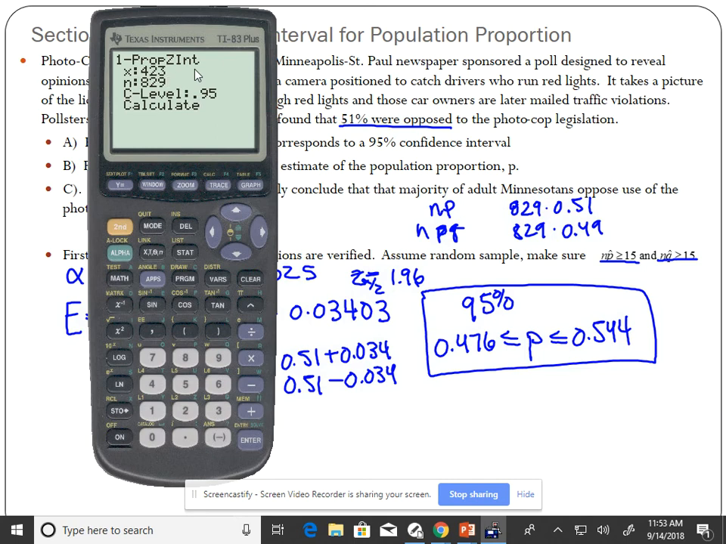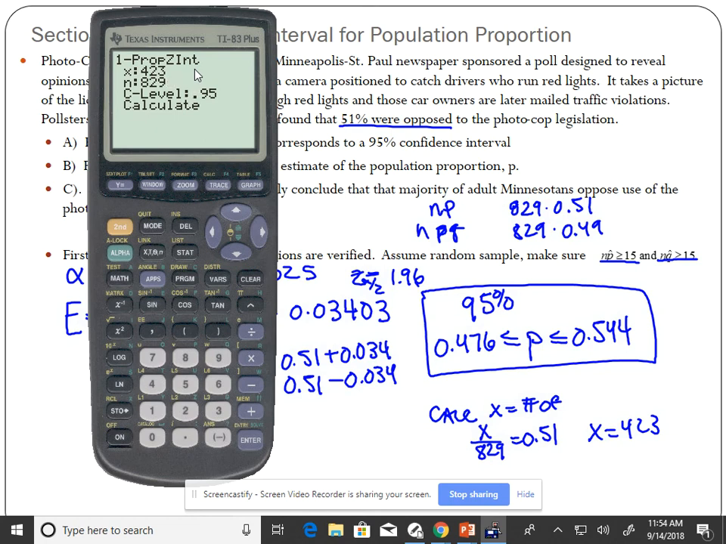Where did I get the 423? What it wants, it didn't have us enter the proportion. It did not have us enter in 0.51. In your calculator, when it asks for X, it wants to know the number of people opposed. So I know that some number over 829 gave 51% opposed. I just need to solve for X. And that's where I got 423.